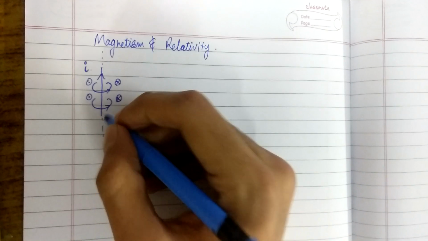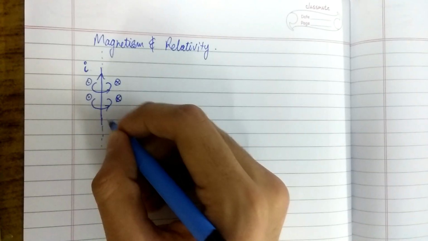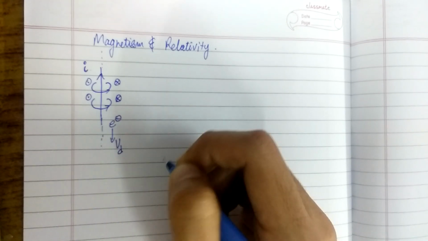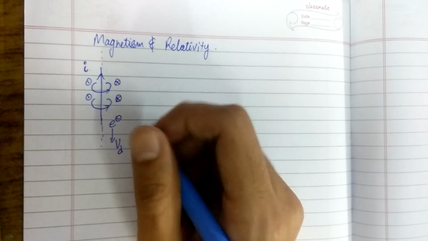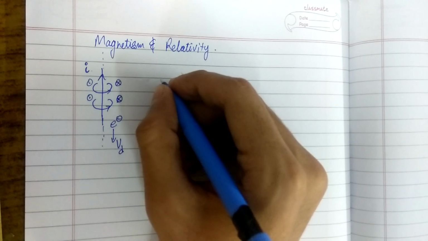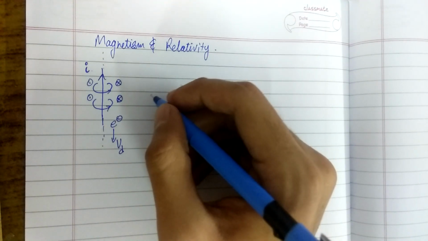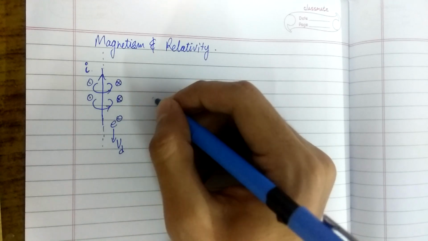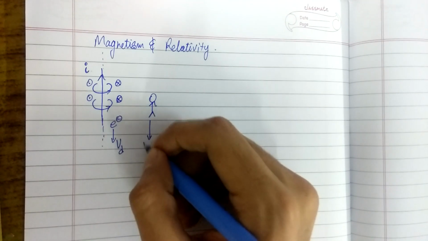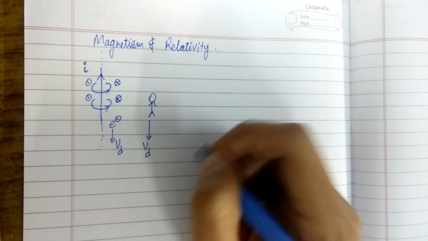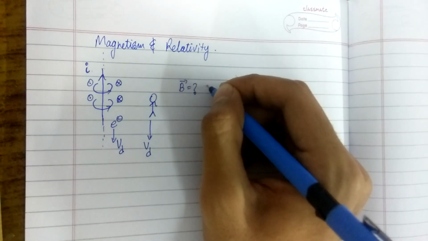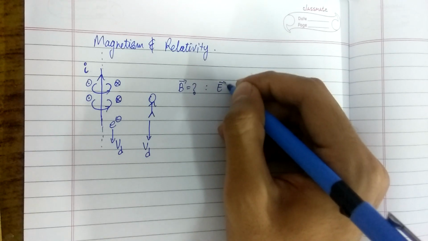Easy enough. We also know that the current is due to the flow of electrons moving with velocity Vd in this direction. Vd is the drift velocity of electrons. Things are pretty simple here, but the question arises: what happens when I change my frame of reference? The observer, that is me, starts moving with the drift velocity of electrons along with them. The question is, what will happen to the magnetic field, and will there be an electric field induced?